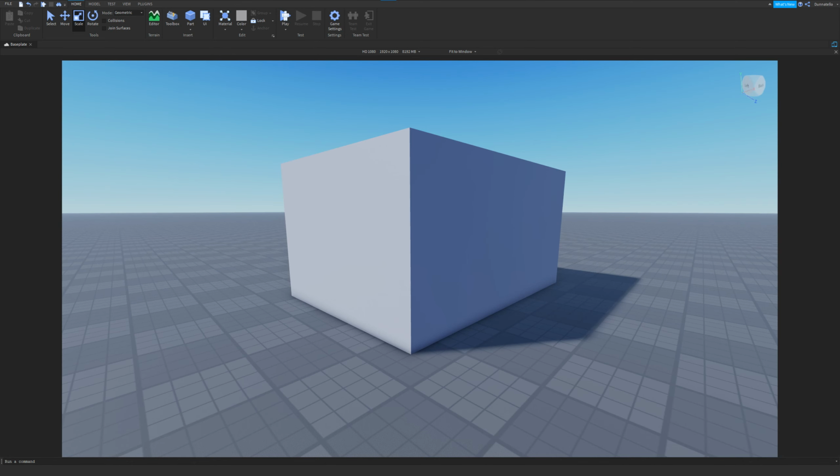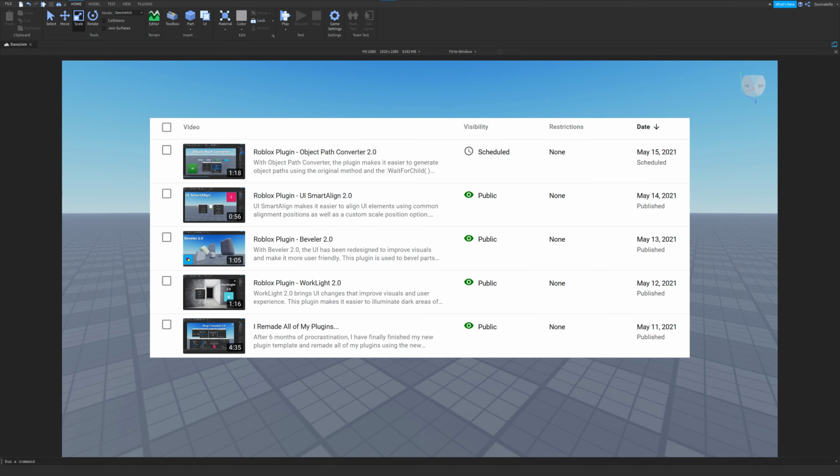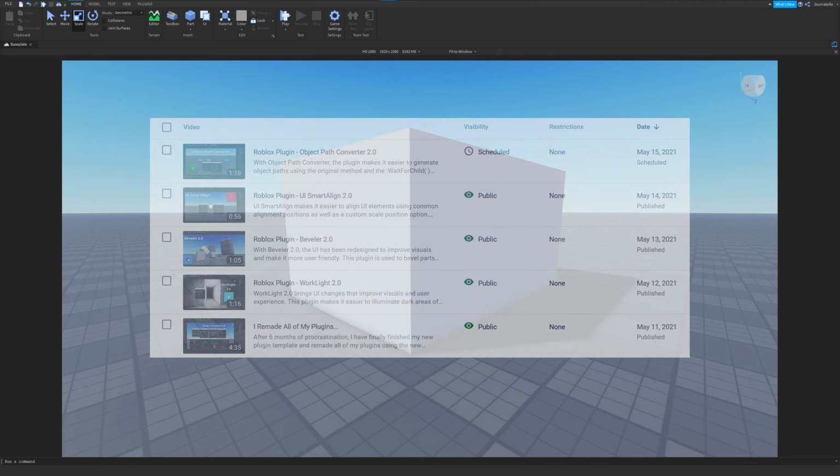A lot has happened in the past week. I have published my new plugin template, with all 4 of my plugins being ready with the new system, discovered some interesting details about why Roblox's plugin permission system was flagging my plugins, introduced new features to my Bevel plugin, and I have created a Discord server. There's timestamps in the description if you want to skip to a specific section. So without further ado, let's get into talking about the various topics.